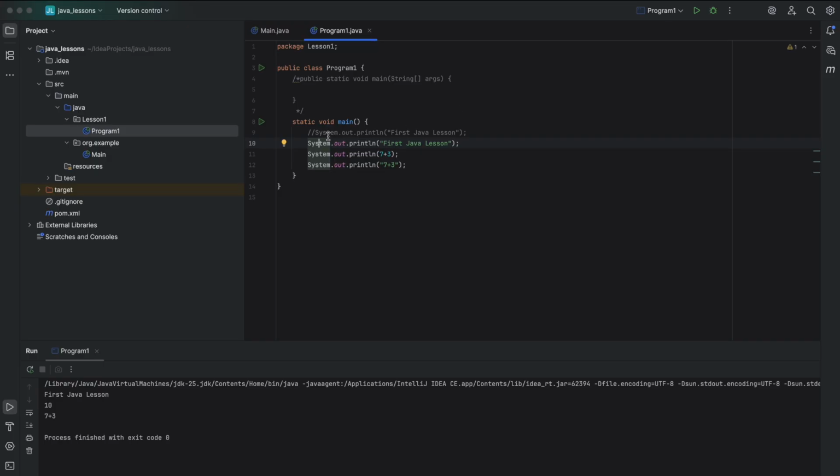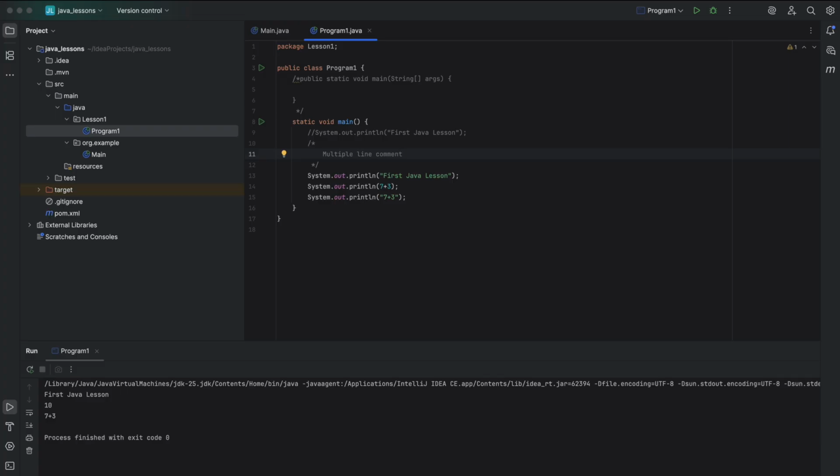Let's check the multi-line comment. And here is the syntax for a multi-line comment. As you can see, it starts with a slash, then star, and everything inside until the next star and slash happens will be considered as the comment. Multiple line comment. When should you use this multi-line comment? When you need to describe multiple lines of code or a block of logic.